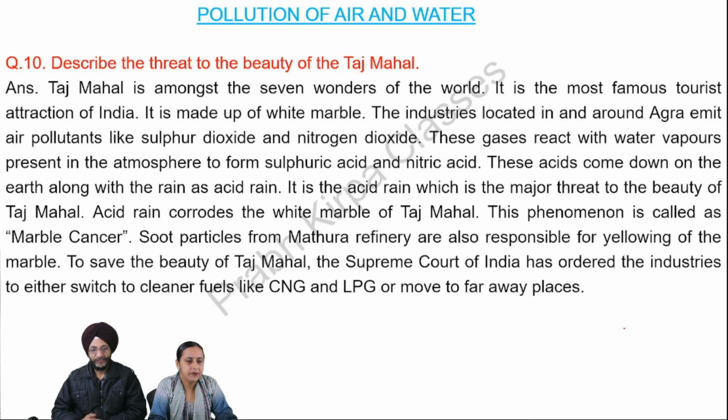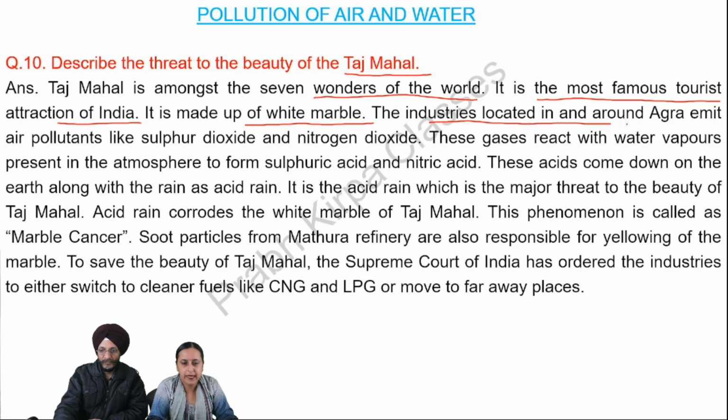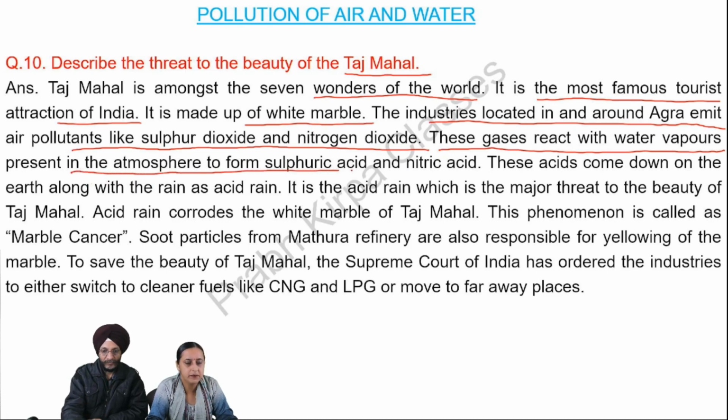Next, describe the threat to the beauty of the Taj Mahal. Answer. Taj Mahal is amongst the seven wonders of the world. It is the most famous tourist attraction of India. It is made up of white marble. The industries located in and around Agra emit air pollutants like sulfur dioxide and nitrogen dioxide. These gases react with water vapors present in the atmosphere to form sulfuric acid and nitric acid. These acids come down on the earth along with the rain as acid rain.